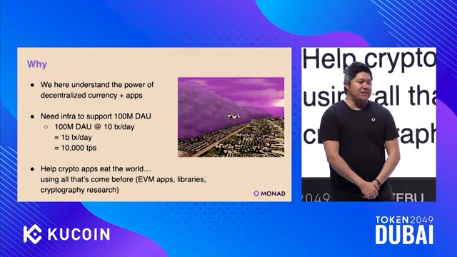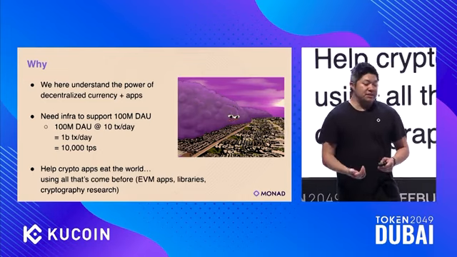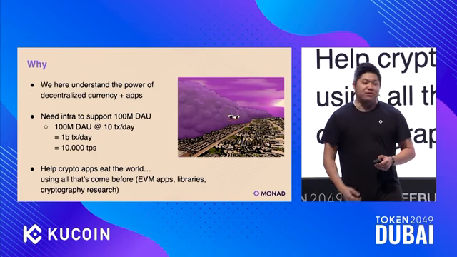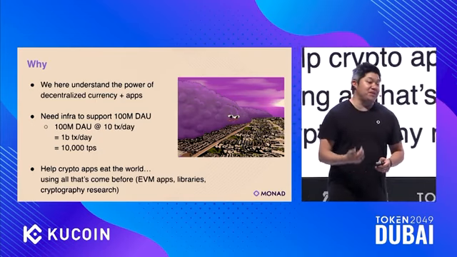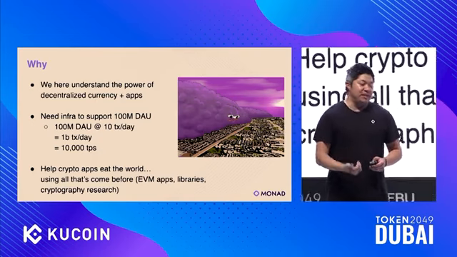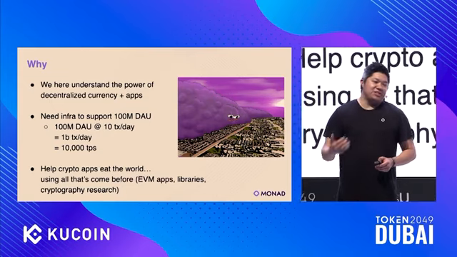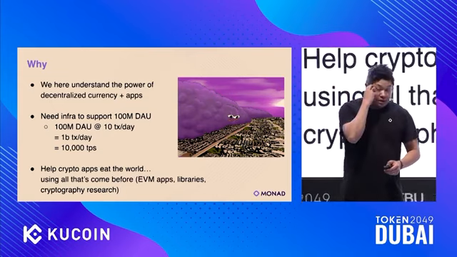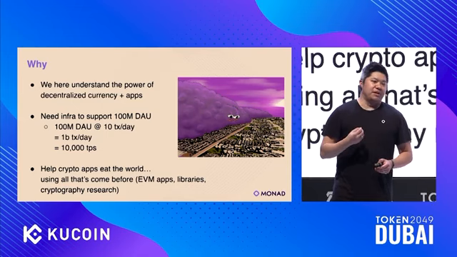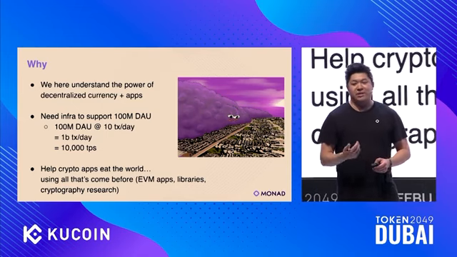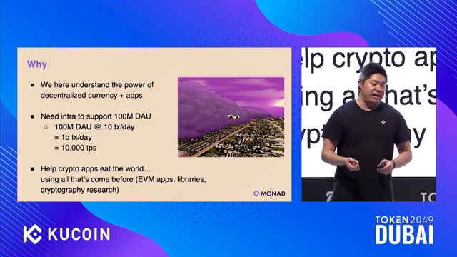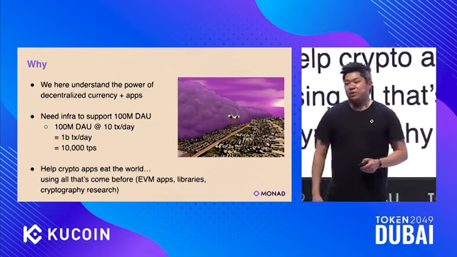So lastly, I just wanted to say a couple of words on why this matters. This matters because all of us here understand the transformative power of decentralized currency and decentralized applications, but we need to actually scale those to hundreds of millions of users. If you think about some very simple math, 100 million daily active users doing 10 transactions per user per day is a billion transactions per day.